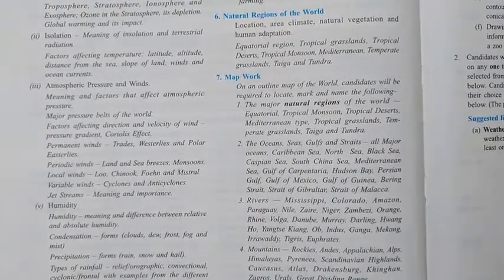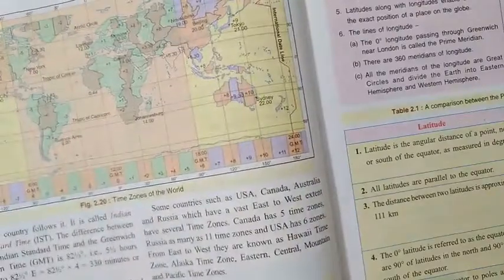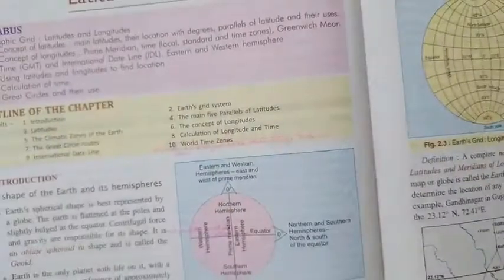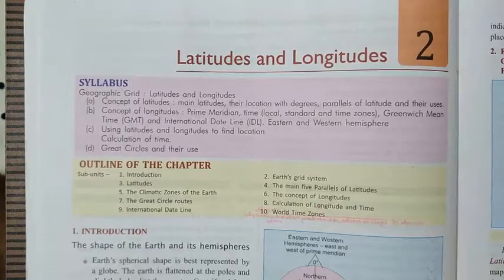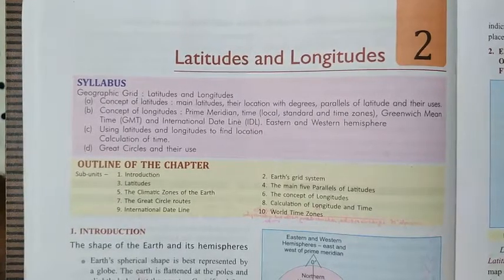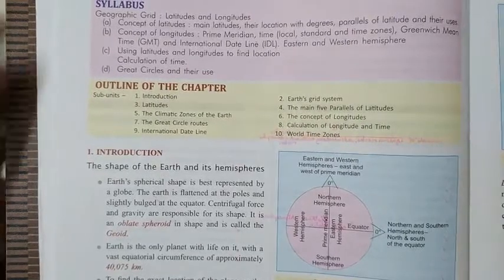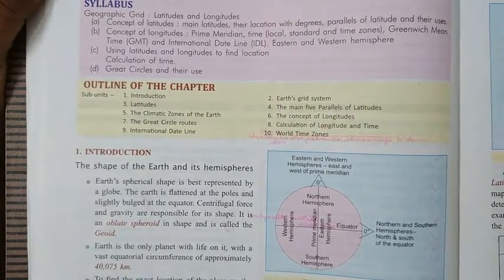Let's do a quick revision of chapter 2, that is latitude and longitude, because the first chapter is removed. So this is now the first chapter, latitude and longitude. I already explained to you the concept of latitude and the concept of longitude.